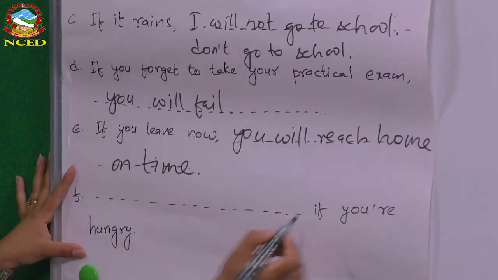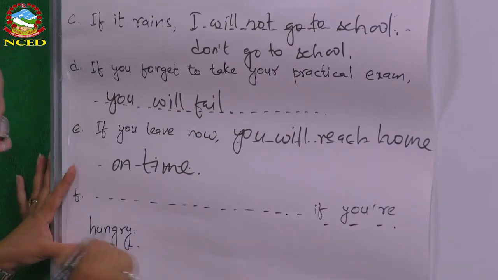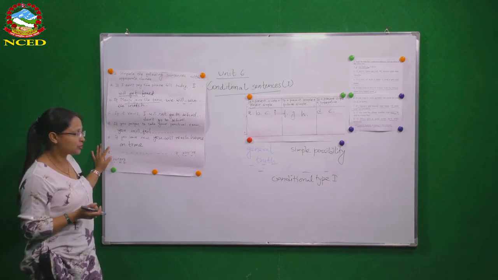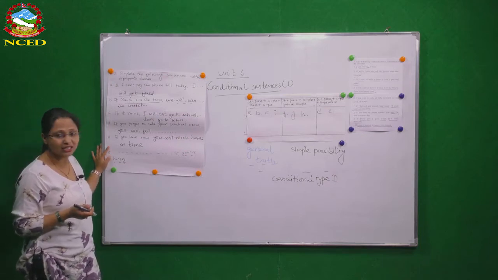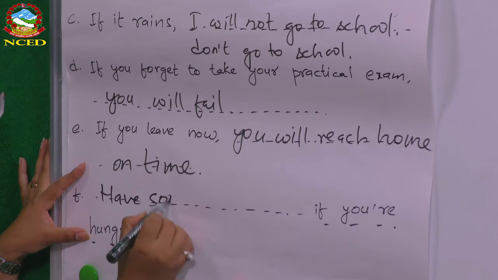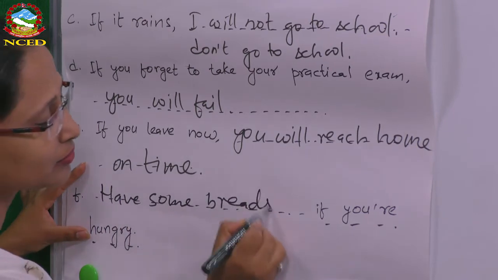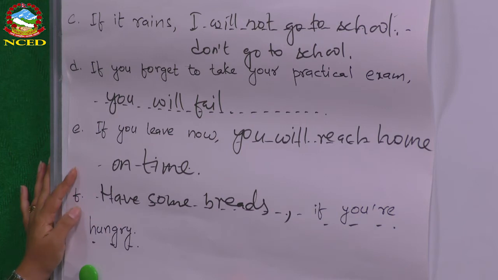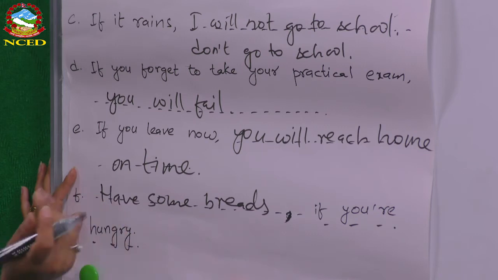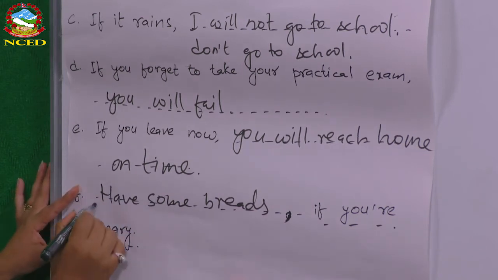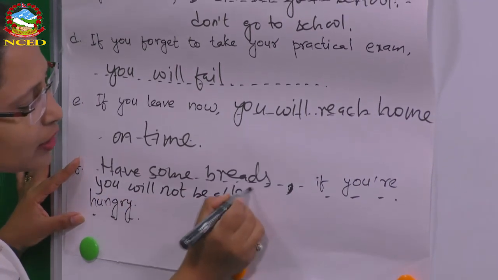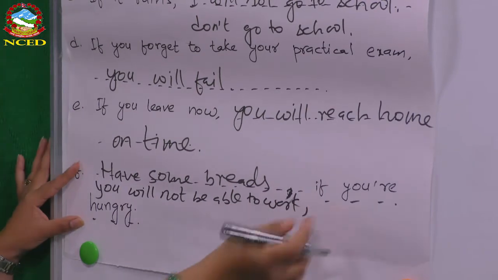If you are hungry, the main if clause is given here and you have to write the main clause. So, if you are hungry, what can happen? What is the possibility? Have some breads, for example, if you want to use the imperative form. Have some breads. Comma is not needed here. Have some breads if you are hungry. You can write other things as well. You will not be able to work, let's say, if you are hungry. Okay?